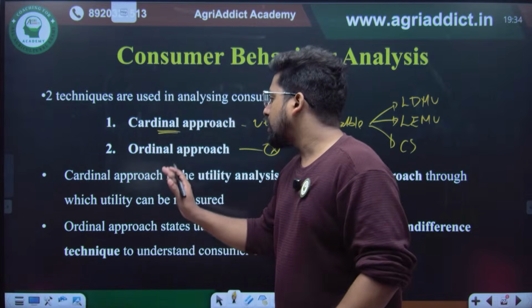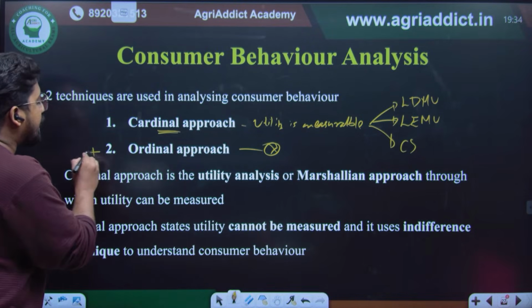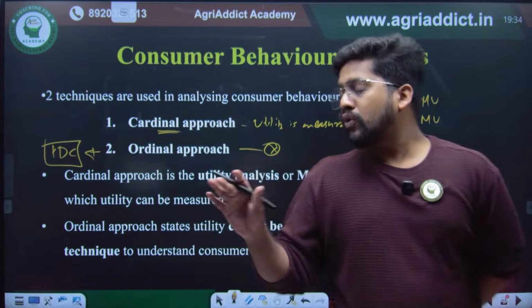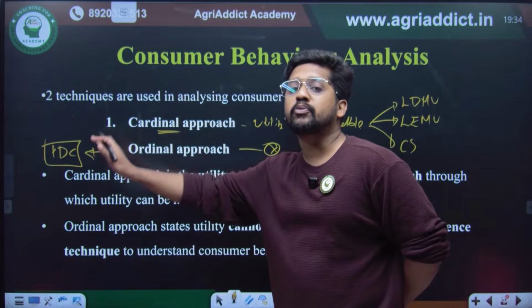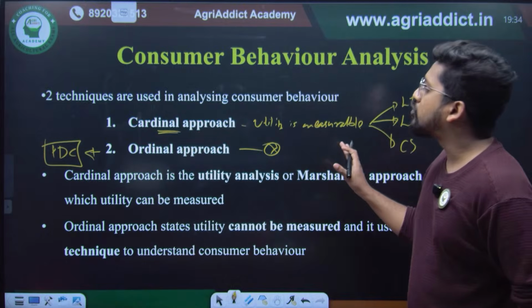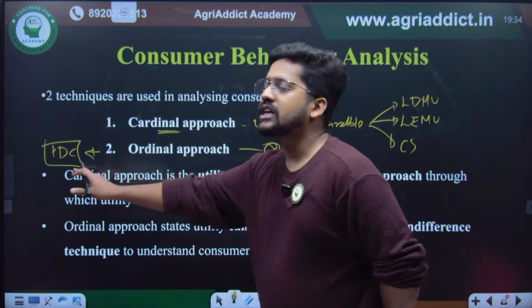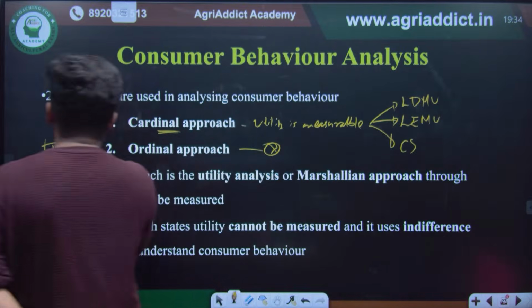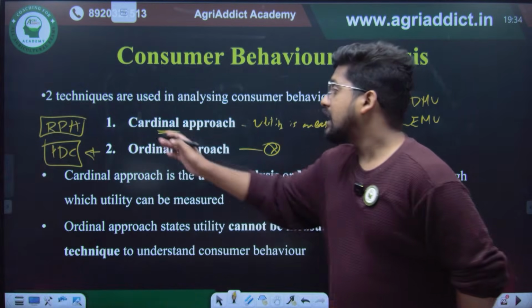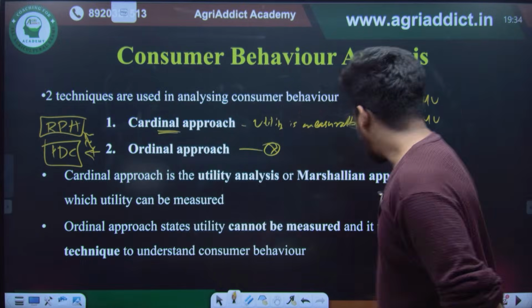Okay. Second one is the ordinal approach. The ordinal approach was proposed by Hicks and Allen, and the major idea of the ordinal approach is consumer behavior using the indifference curve approach. So remember, what is the difference between the cardinal approach and the ordinal approach? Who proposed these things? And what is the basic assumption underlying each? What are the major tools used? LDMU, LEMU, and consumer surplus in the cardinal approach; indifference curve analysis, and also another theory known as the revealed preference hypothesis, RPH, which was proposed by Paul Samuelson. These are the two tools which the ordinal approach is using.